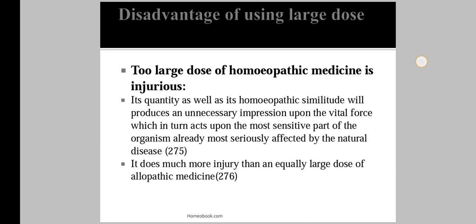For this reason, although the medicine is selected by matching symptoms, it causes harm in each and every dose that is too high, and when frequently repeated it is more dangerous to use large doses of homeopathic medicines. Hence we use minimum doses.